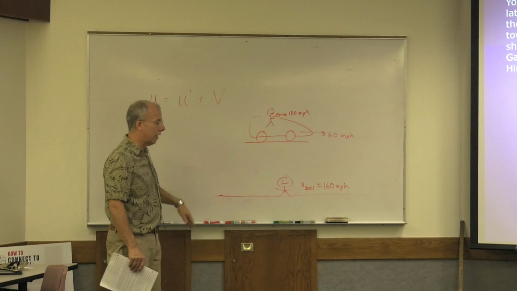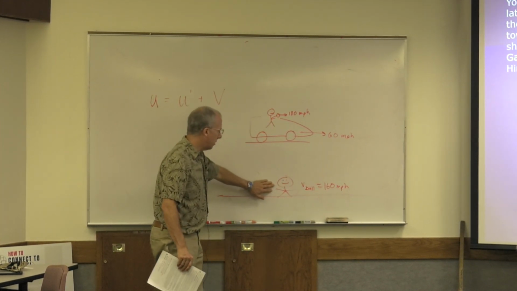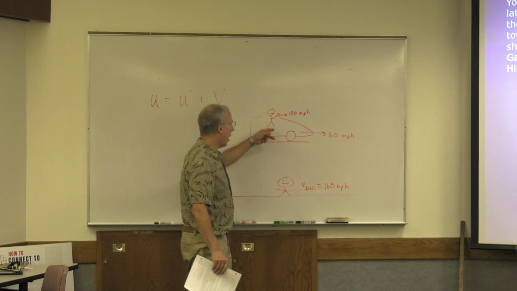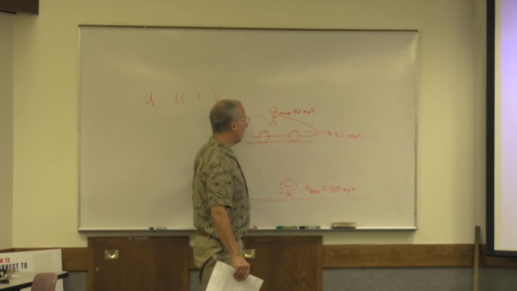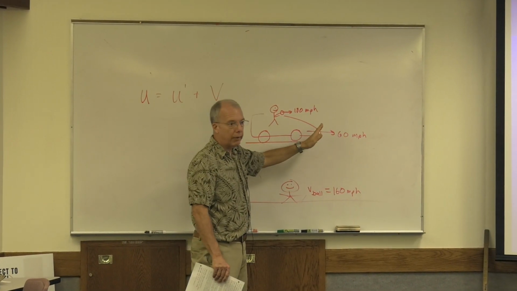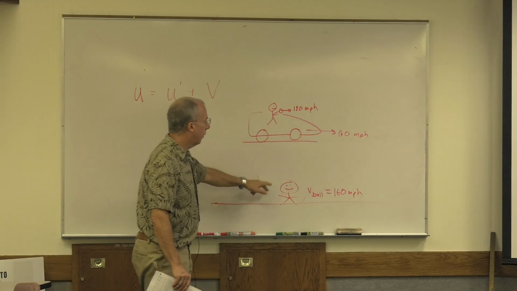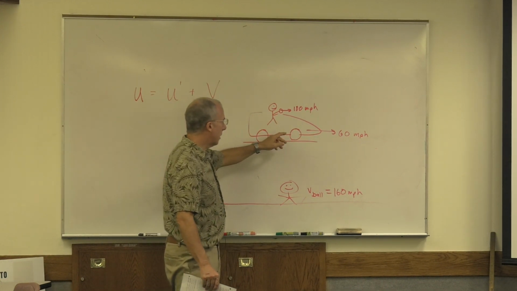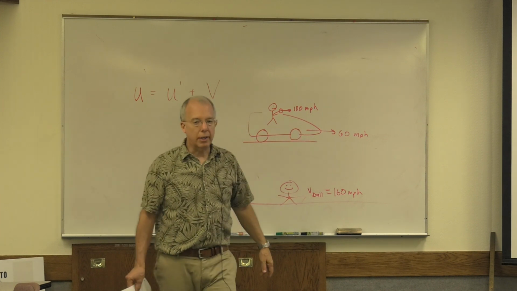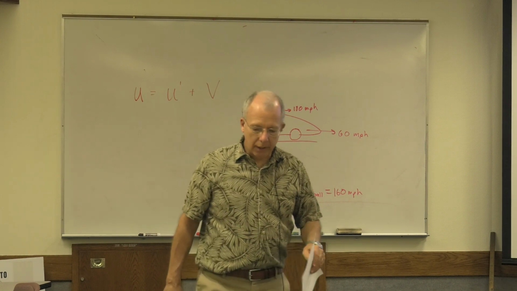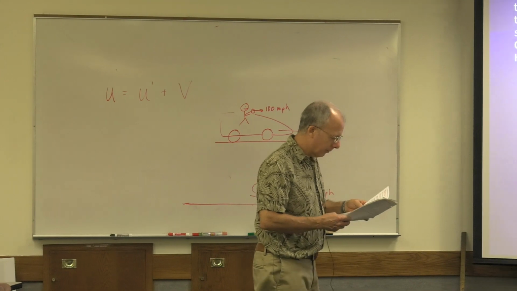Here's a simple example that we talked about last time. Here's us, just sitting still, wasting time on the road. Here's a car going that way, 60 miles an hour. In the car, there's a guy who throws a baseball 100 miles an hour. We're ignoring air resistance. What would we measure for the speed of the ball? Well, it's simple. We would just take the speed of the car plus the speed of the ball. So we get 160 miles an hour. That's called the Galilean velocity addition rule, and it works great for most things.